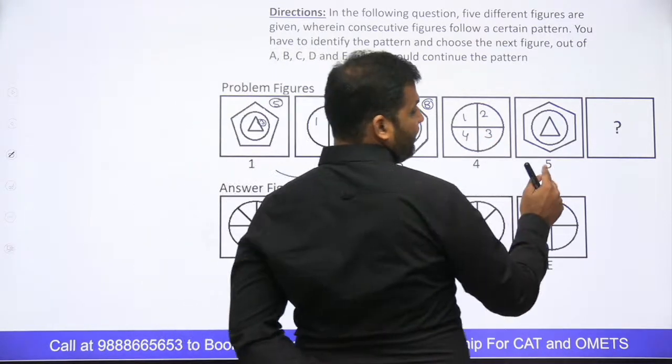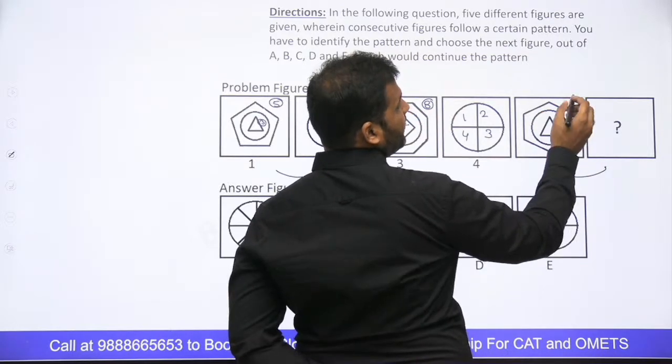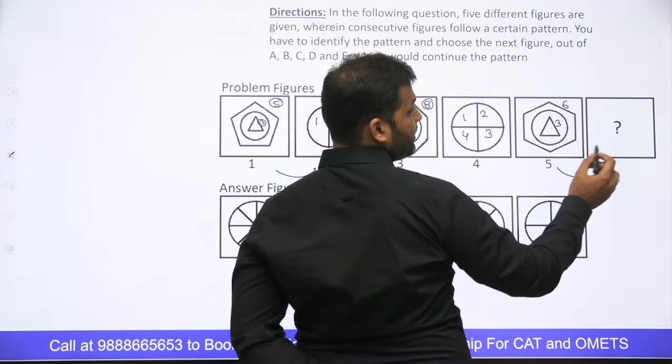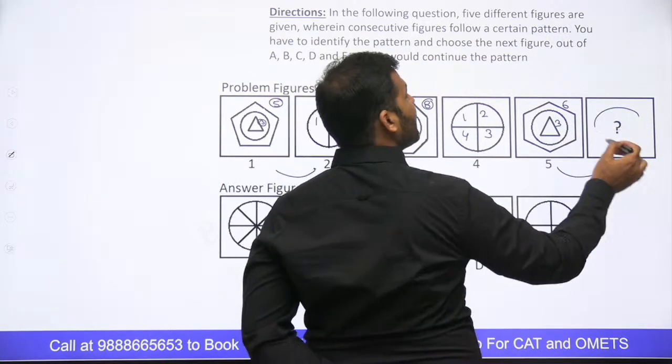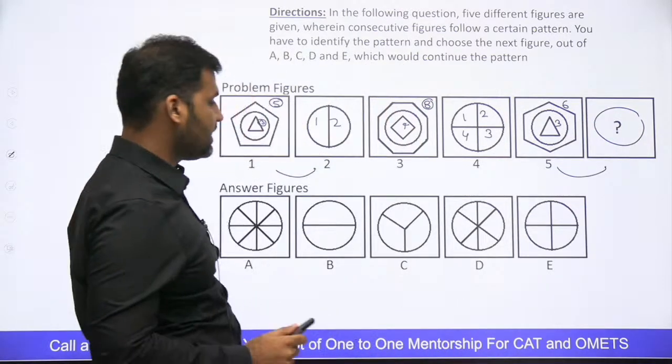So when I'm moving from 5 to 6, the polygon outside the circle is having 6 sides. This is having 3 sides. Difference between 6 and 3 is 3. So यहाँ पे circle 3 parts में divide होना चाहिए, right? I need a circle division in 3 parts.